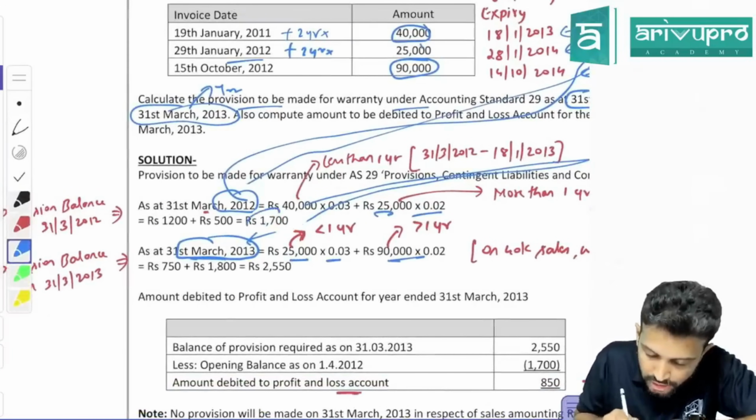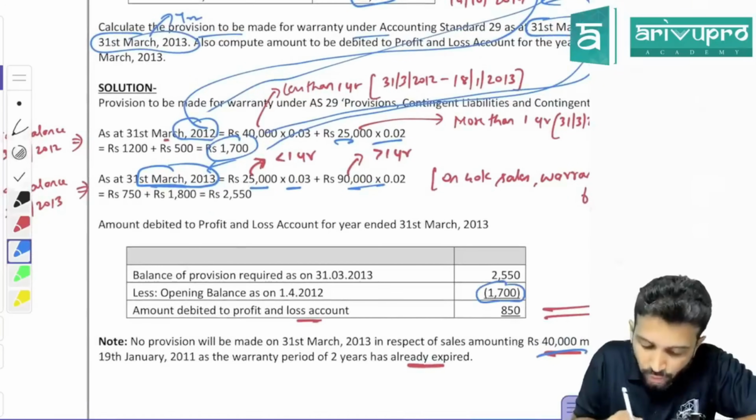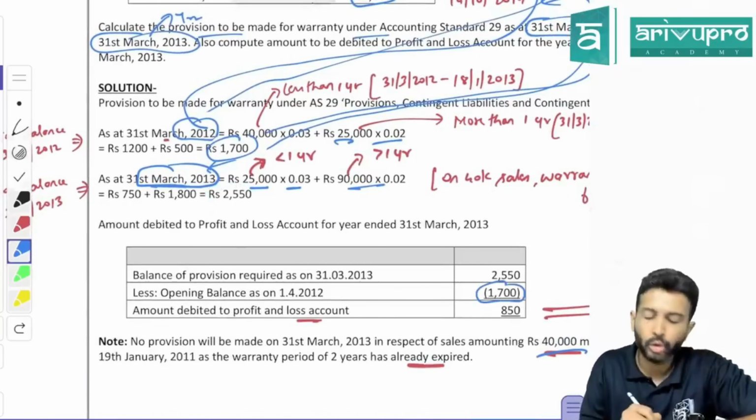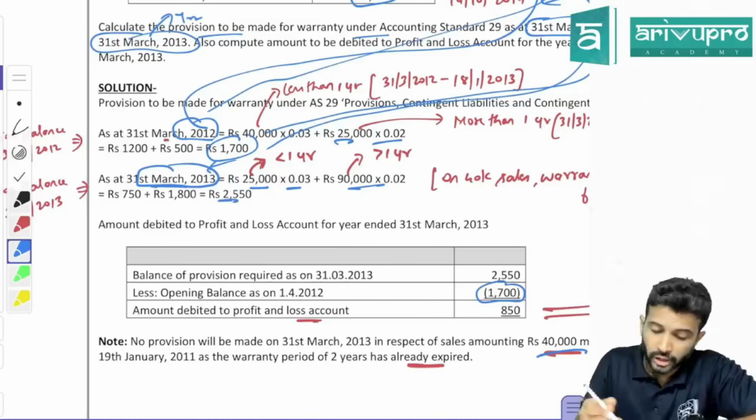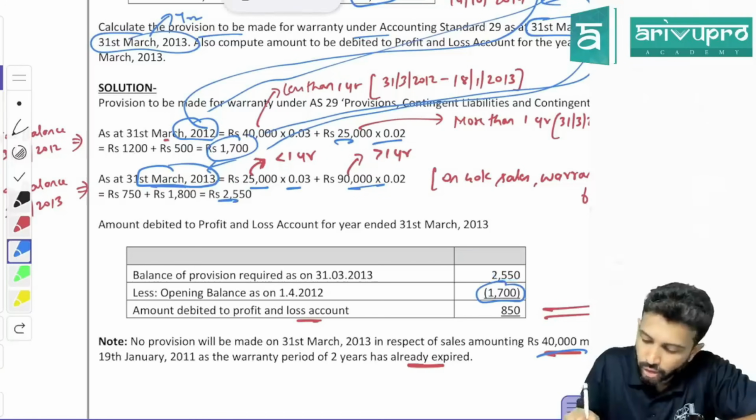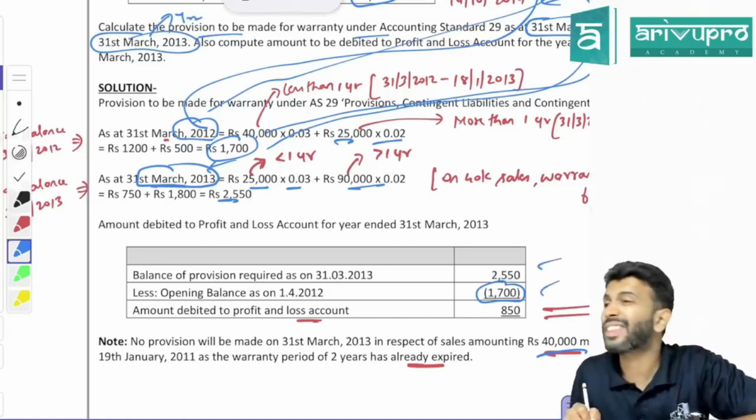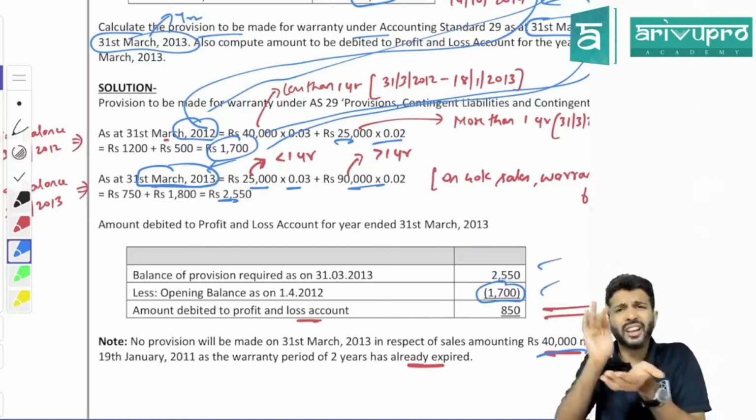So first year you already made how much provision? First year you already made a provision of 1,700. What is the provision balance required for year 2? 2,550. This is the provision's closing balance. Okay. Sir, we need 2,550. Last year we have already booked what, sir? 1,700. Provision is a liability, right?